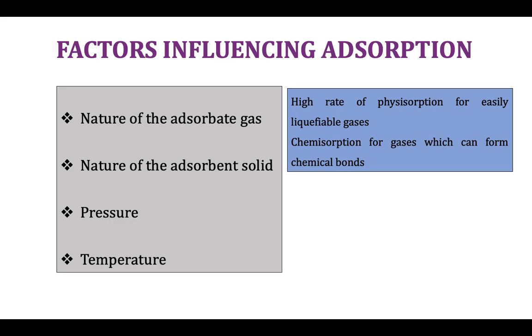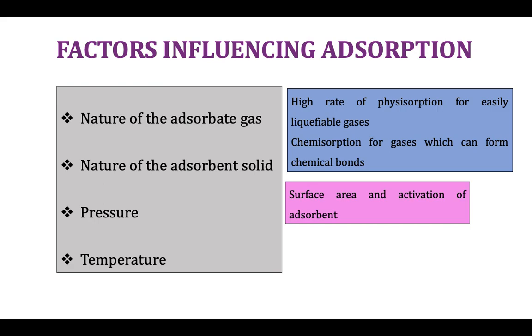They are physisorbed to a greater extent compared to gases like hydrogen, nitrogen, etc. In the case of chemisorption, the gases which are capable of forming chemical bonds, or which can combine chemically with the adsorbent surface, will have a high adsorption rate.